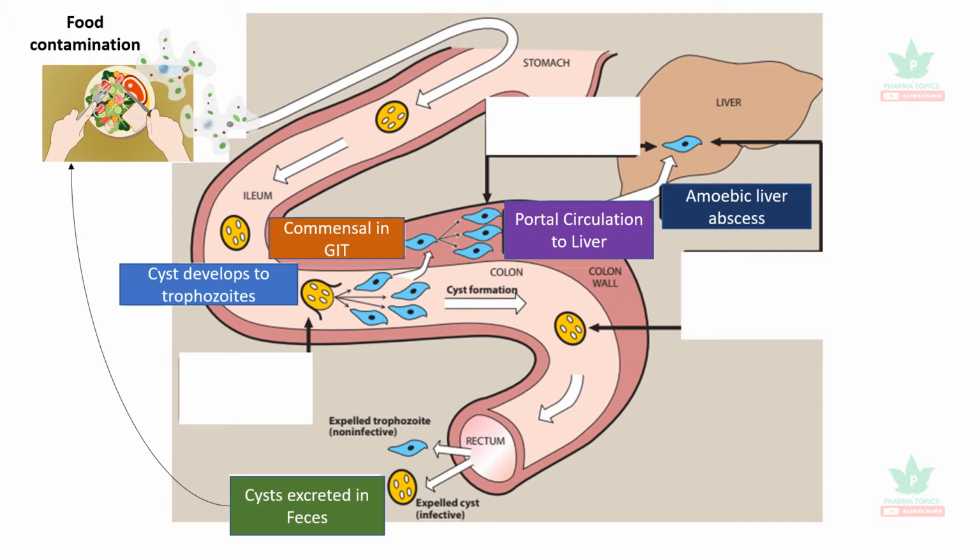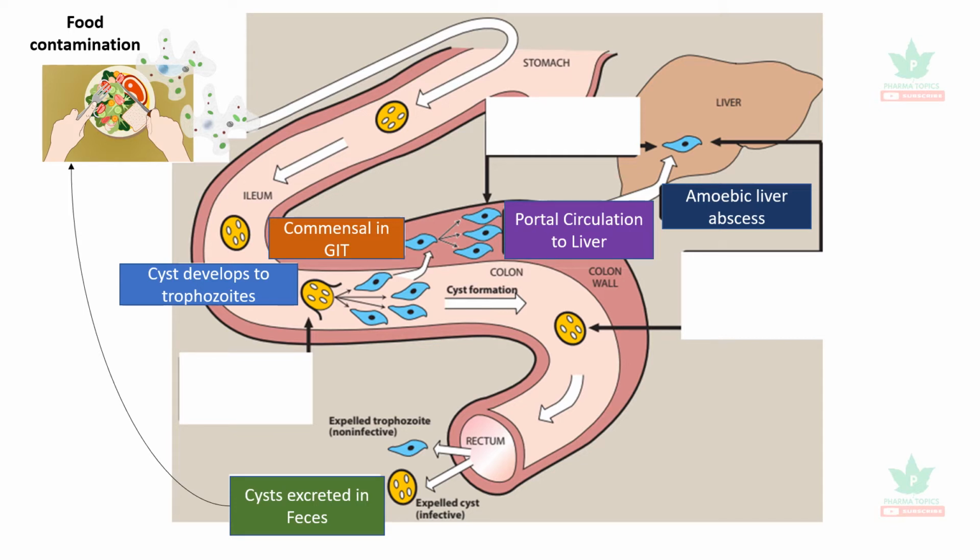And the cyst may have two options. It may get converted into trophozoites, which lead to the GIT complications. And the cysts are dormant forms. The trophozoites may again get converted to cystic forms and they may get eliminated in the feces. Usually, the expelled trophozoites are non-infective, whereas the expelled cysts can cause food contamination.